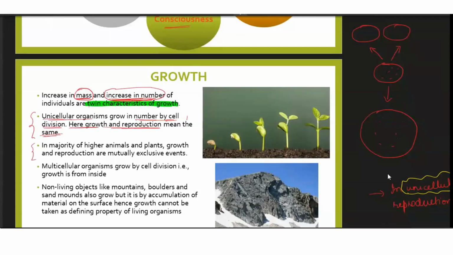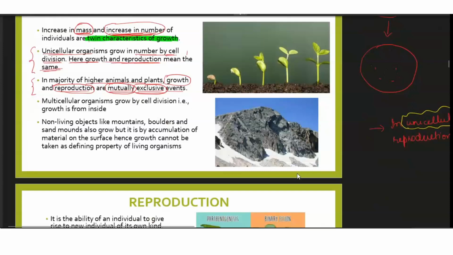But in the majority of higher animals and plants, growth and reproduction are mutually exclusive events. Again a term. Mutually exclusive means they are two different things. We cannot say that they are the same things. They are absolutely different. Because in higher animals and plants, growth takes place by the division of cells, while reproduction occurs by some specific cells by a different mechanism, which we will study in sexual reproduction. So in higher animals, growth and reproduction are mutually exclusive. Just remember that.